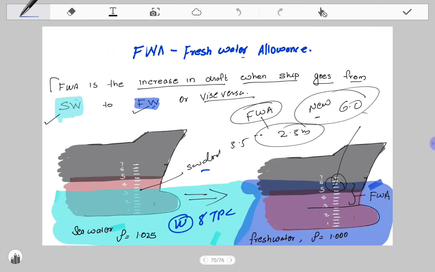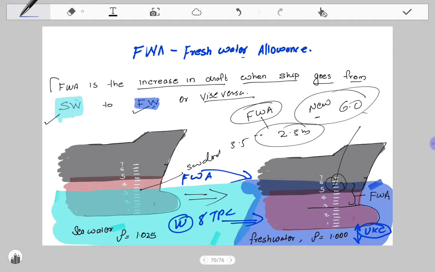So when the vessel goes to freshwater, we can calculate how much the vessel will sink. This is very important for navigating officers when the UKC is calculated during the passage plan. When the vessel is approaching freshwater, by finding out the freshwater allowance, you can find out whether the vessel is meeting the UKC policy of the company. So it is very important.